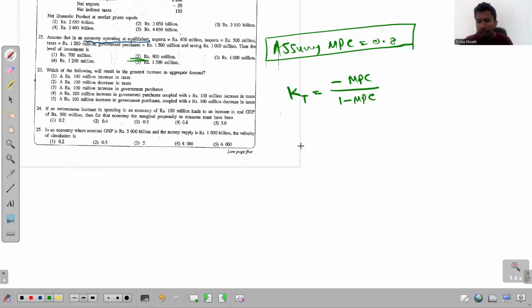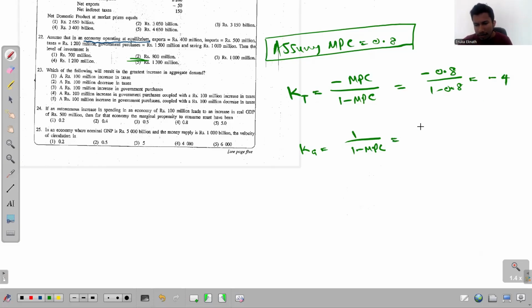Also, let me calculate the government expenditure multiplier, that is 1 over 1 minus MPC. Based on the assumed value 0.8, minus 0.8 divided by 1 minus 0.8 will give you the answer minus 4.